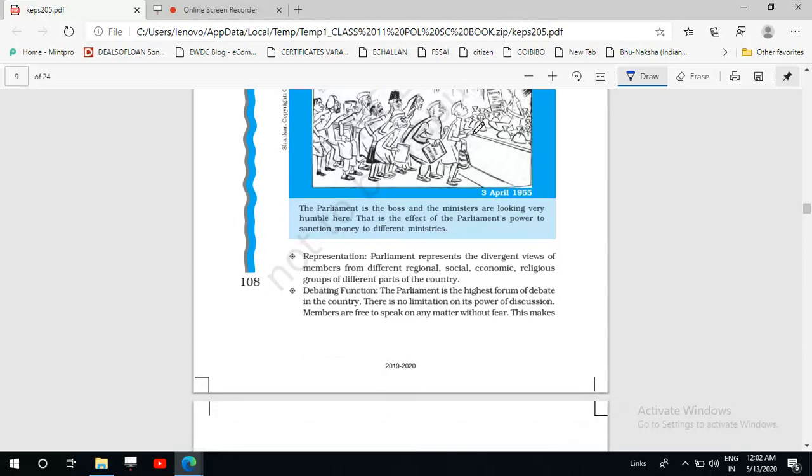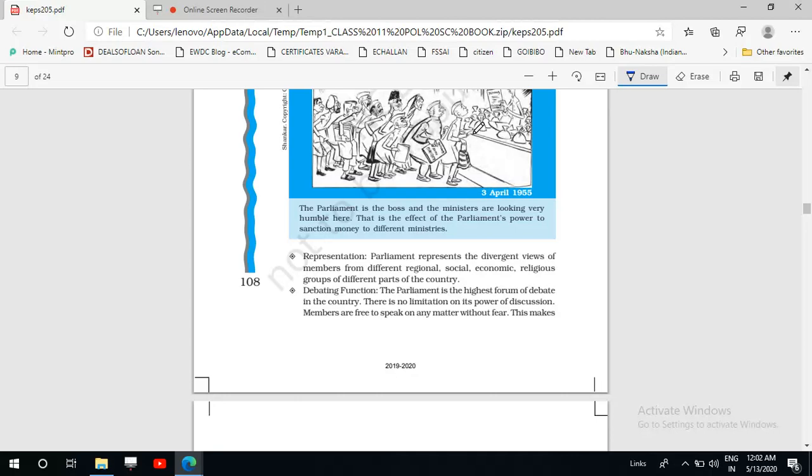Now the parliament has also one more important function, that is debating function. It is the highest forum of debate in the country. It can discuss any matter. Any local matter can also be discussed. Any matter of national importance can also be discussed.